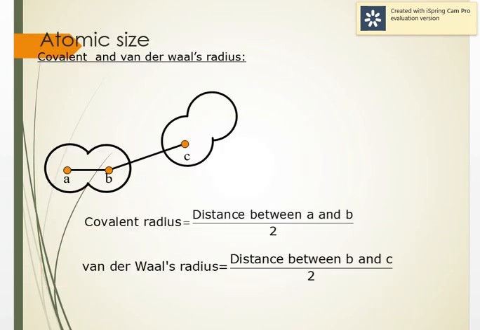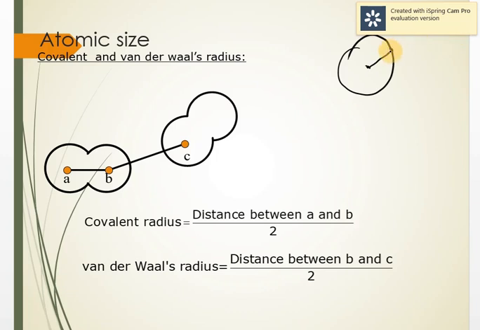Let's see the first property, that is atomic size. The atomic size or atomic radius is the distance from the center of the nucleus of an atom to the outermost shell of electrons. If I represent the structure of an atom by a circle like this, it's the distance from the center of the nucleus to the outermost electron. That is called the atomic radius.